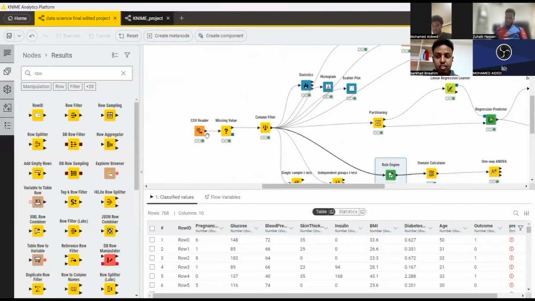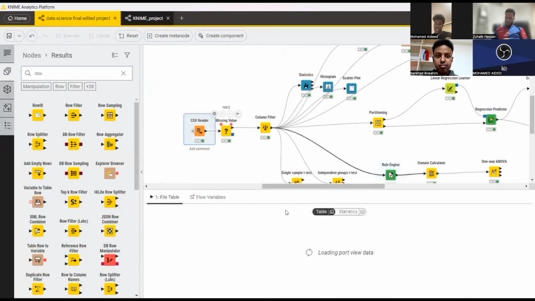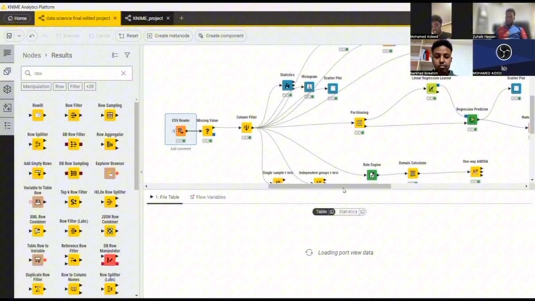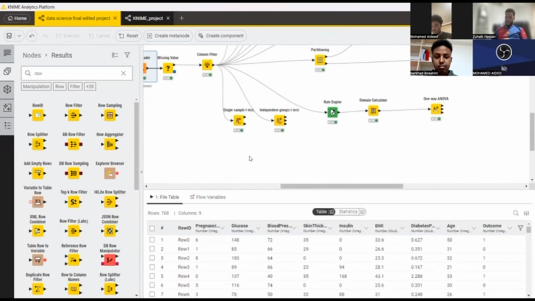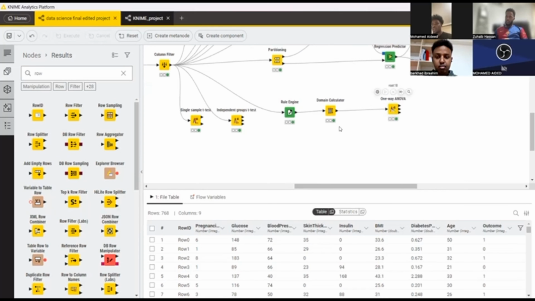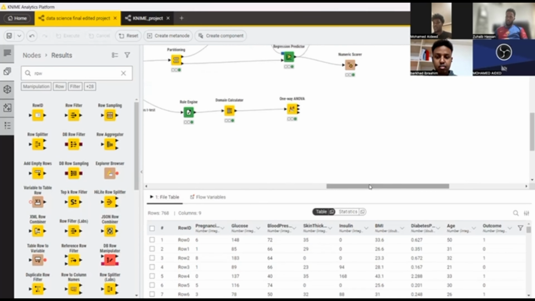So this is how we connected our CSV reader to the missing value node, the column filter, and then also to the partitioning. This is our visualization of the histogram and the scatter plot. We used a single sample t-test for our project. We also used an independent t-test. This is the rule engine that we use, and for our ANOVA to actually work, we had missing values, so we used a domain calculator to remove those from our project.